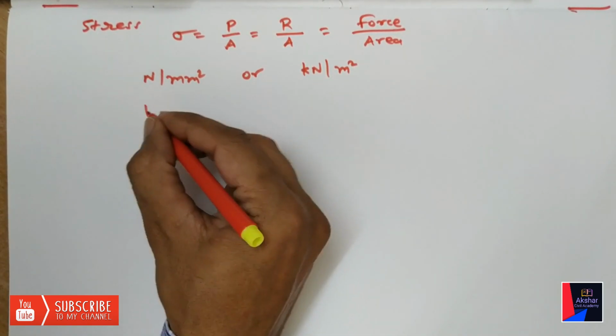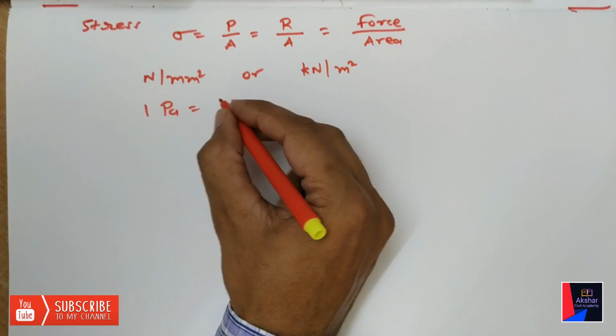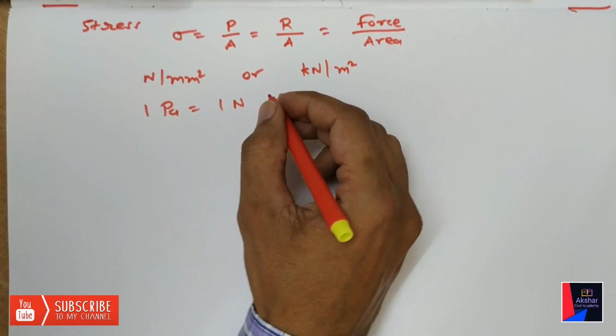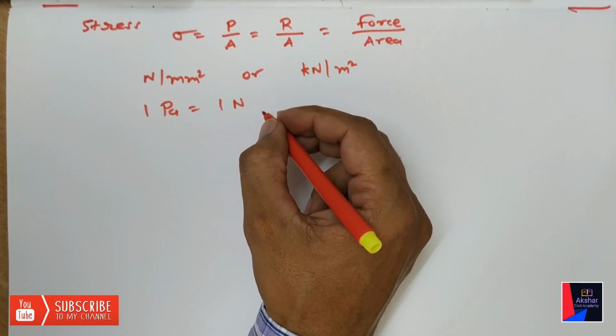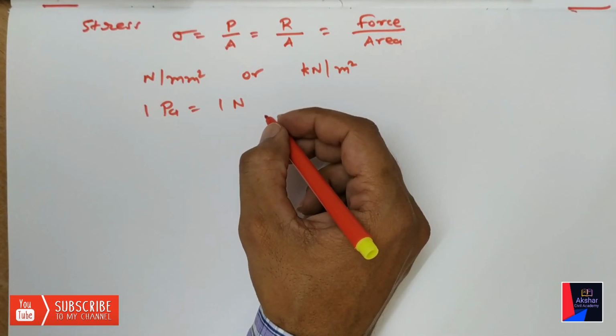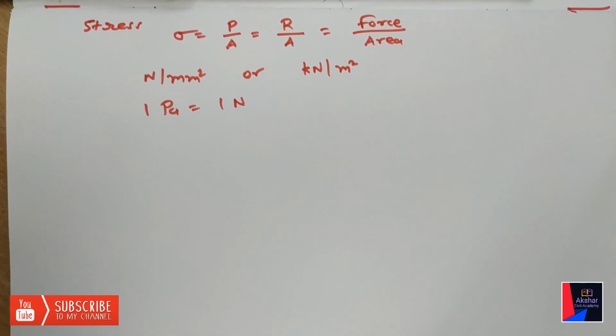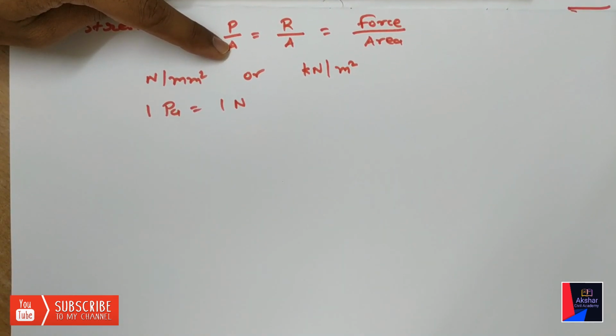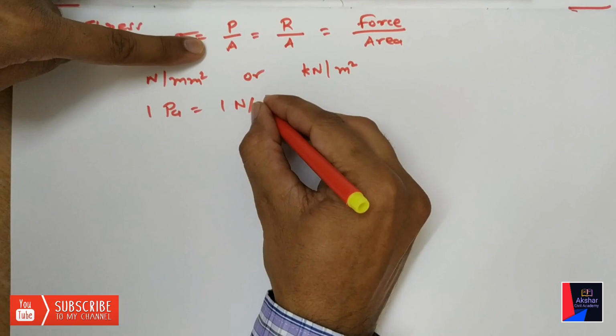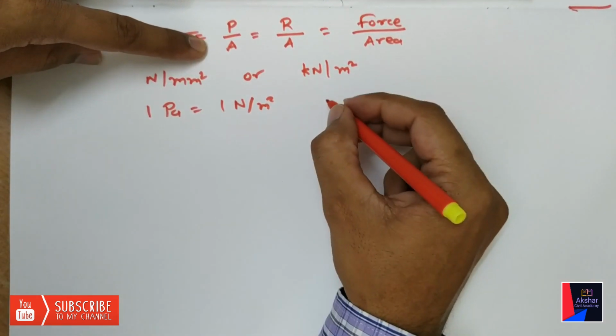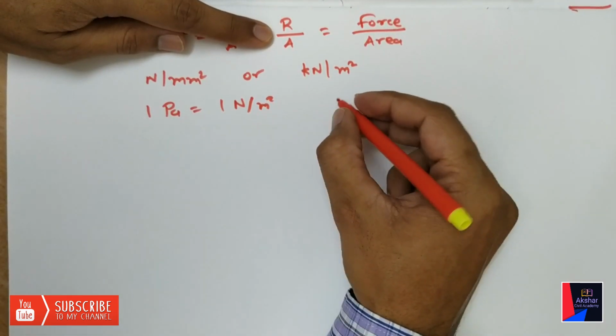1 Pascal is equal to 1 Newton per meter square. Or we can convert it into megapascal.